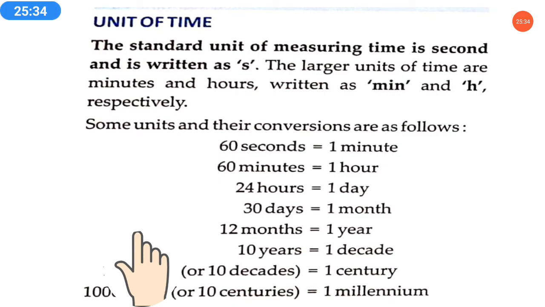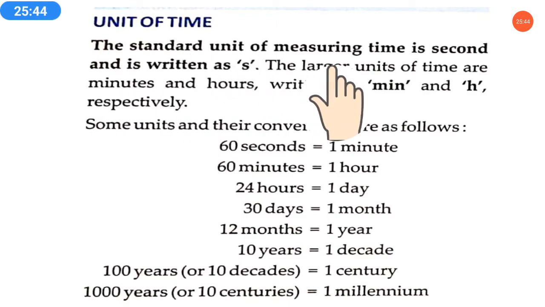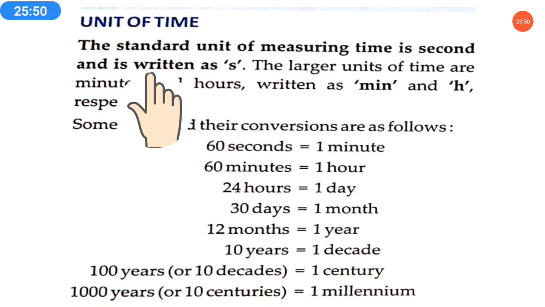Now the last topic is units of time. We know we can measure time, but how will we say how much time has passed? The standard unit of measuring time is the second. The standard unit of time is the second and it is written as a small s.